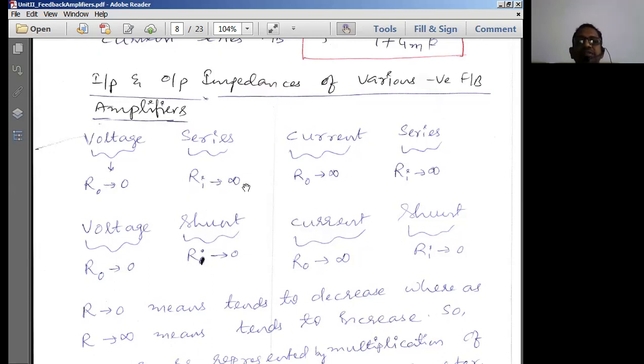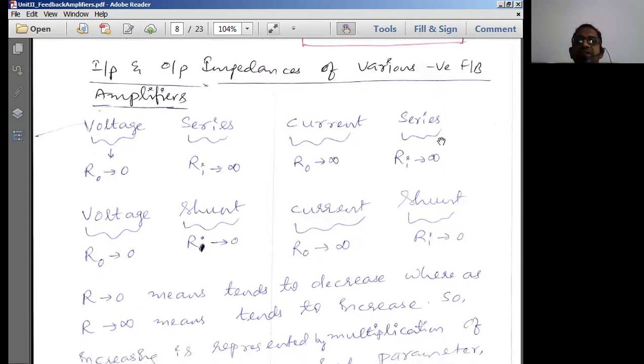Therefore, the input resistance should increase. So this is how we remember the various parameters like input resistance and output resistance for various types of topology. Let us examine this for current series. In the case of current series, output is taken as current. So from where do we get the current? From a current source. So the output circuit is treated as a current source. When it is treated as a current source, what is the internal resistance of a Norton's current source? It should be infinity. Therefore, R naught should tend to infinity.